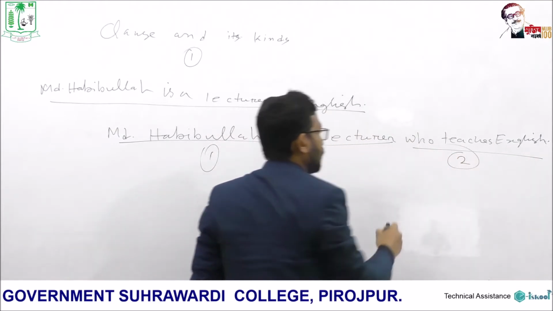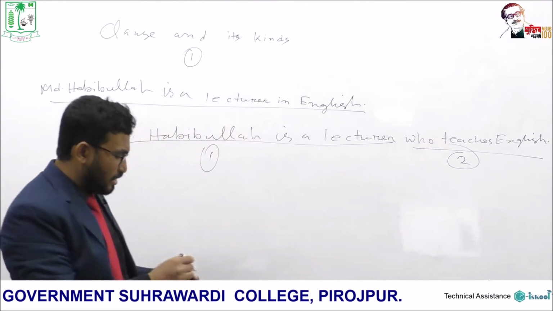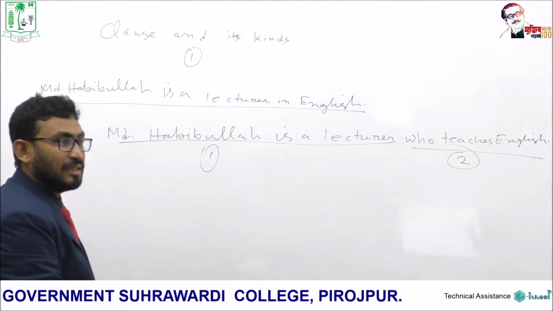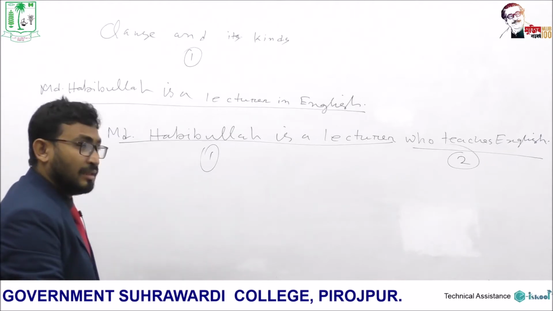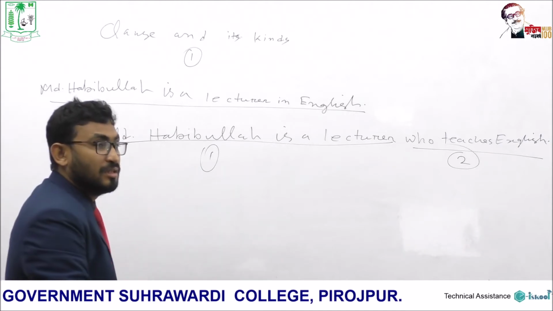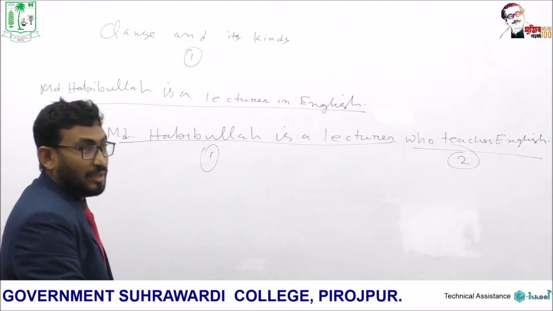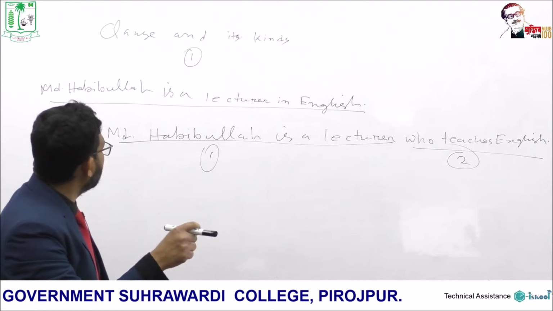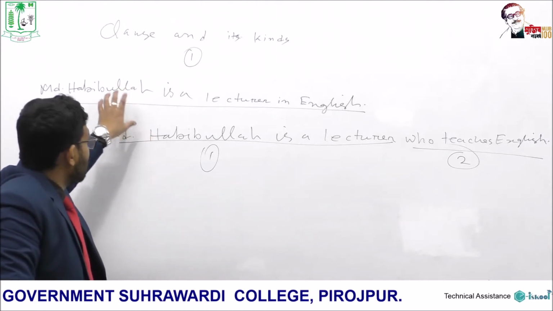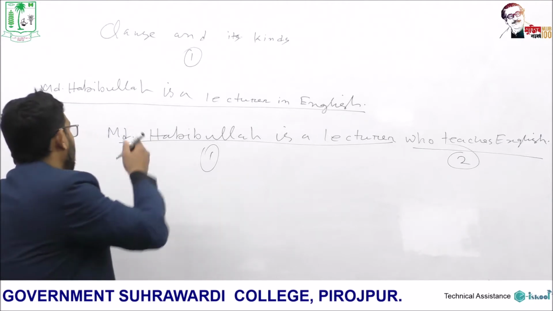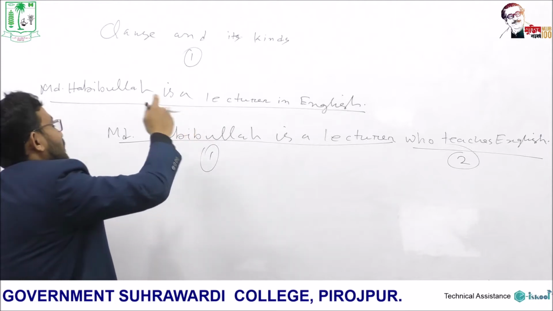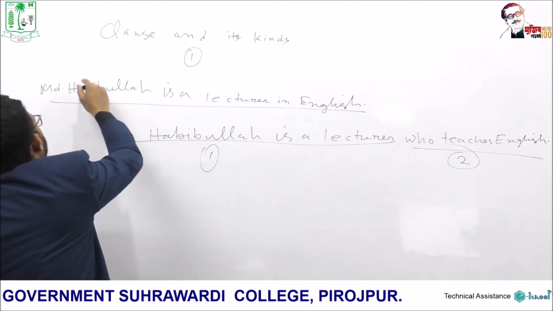Now the question is, what is a clause? If we analyze these clauses, we will also understand the definition of a clause. The previous day I told you that a clause is nothing but a composition of a finite verb and a subject. That is, a clause consists of a subject and a finite verb. Look at this sentence, it has one clause. Therefore, this is a clause.